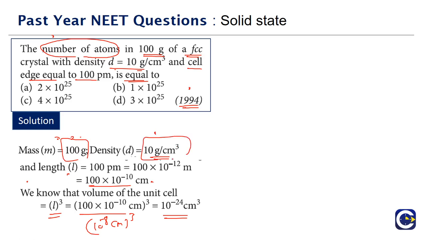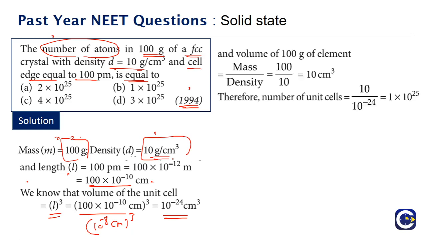Now from this, we can find the total volume of the substance available to us. It is the mass by density. So mass is 100 divided by density, 10 gram per cc. So the total volume in 100 grams of the element is 10 centimeter cube. And the volume of each unit cell is 10 power minus 24 centimeter cube. The total volume of the substance we are having is 10 centimeter cube. So we can find out the number of unit cells present.